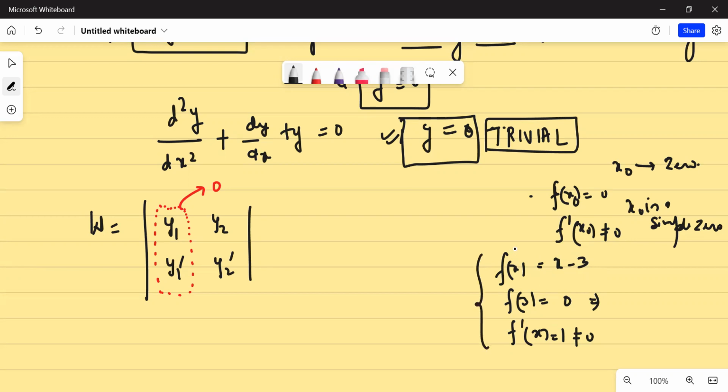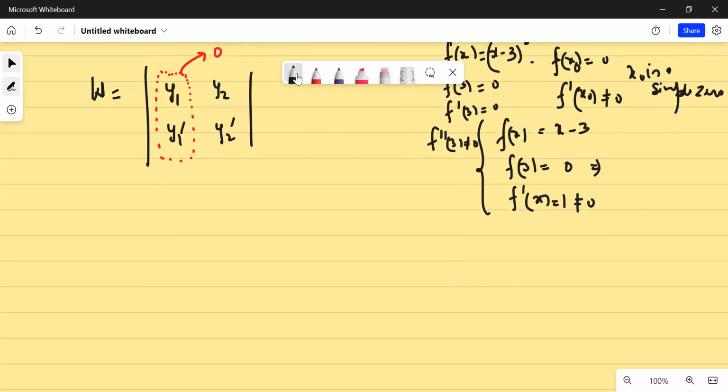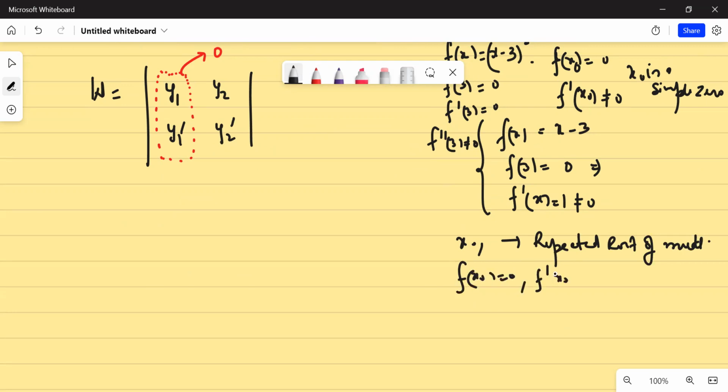Is that clear? But what about f(x) equal to (x minus 3) whole square? Here you will find that 3 is a root of multiplicity 2. Why? Because this is the root for the function as well, and this is the root for the derivative as well. But f double dash 3 will be non-zero. So in general, if x naught is a repeated root of multiplicity m, it means f(x naught) must be 0, f dash x naught must be 0, f double dash x naught must be 0, and so on, up to the (m minus 1)th derivative at x naught being 0.